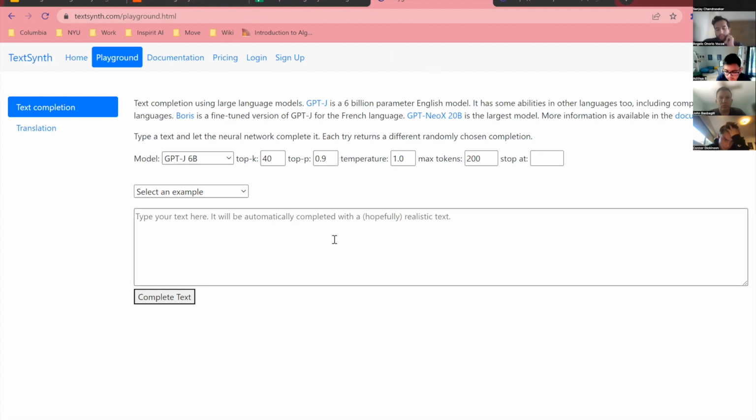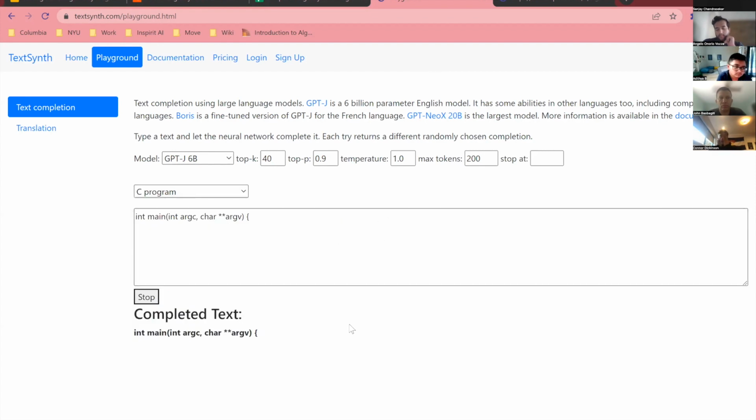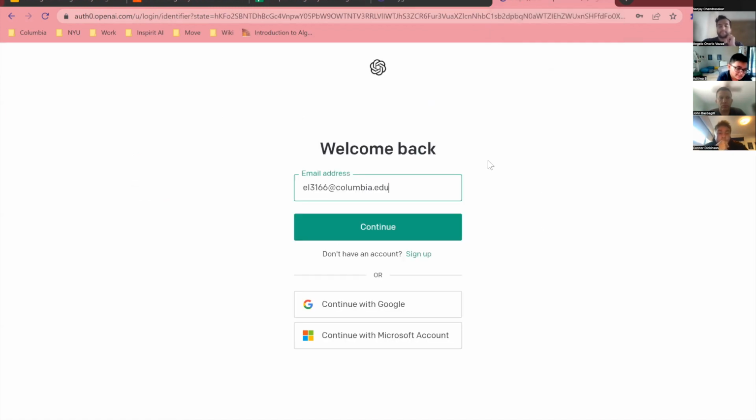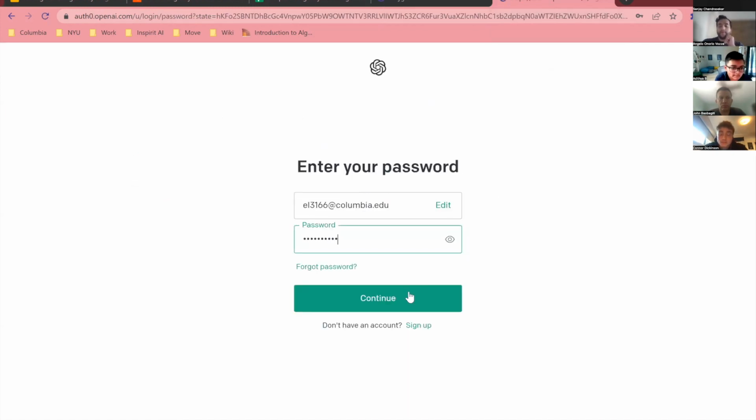So this was TechSynth. We remember how it worked. You can put in a question or even code, and it would be able to complete it. So what we used for our research was GPT-3 on OpenAI. So I'm also going to link this.